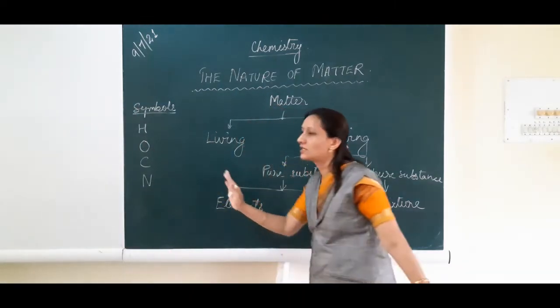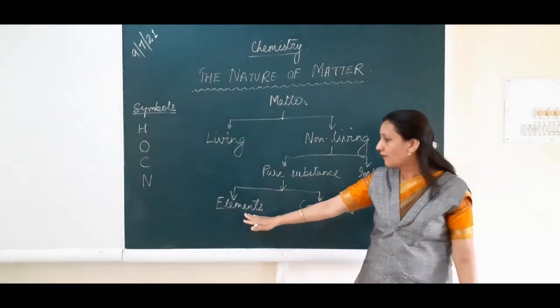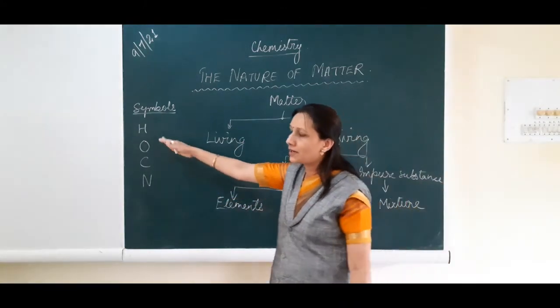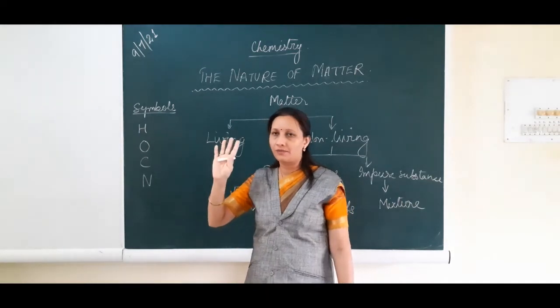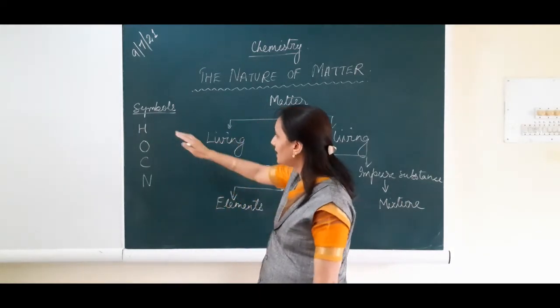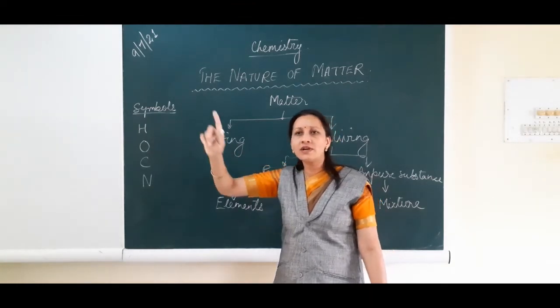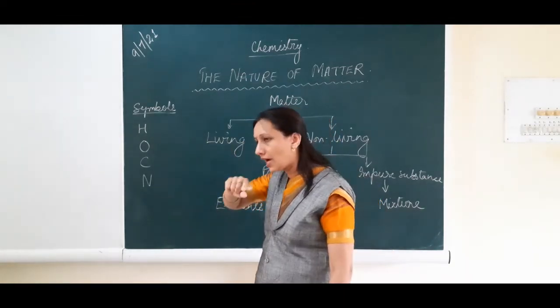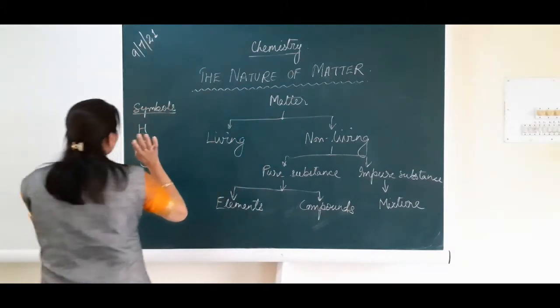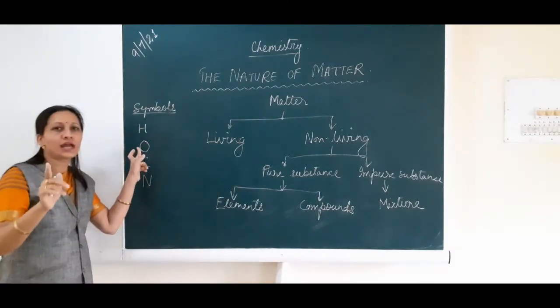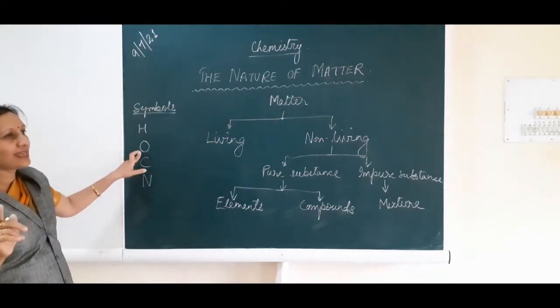So hydrogen, oxygen, carbon, nitrogen are examples of elements, and these elements are made up of only one kind of atom. By this I mean that if you are considering the hydrogen element, it is made up of only one kind of atom. Only hydrogen atoms will be present in the hydrogen element. Only oxygen atoms will be present in the oxygen element.